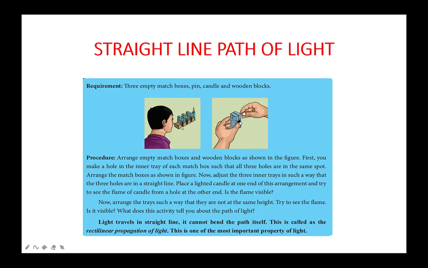This simple experiment proves that light travels in a straight line, or rectilinear propagation of the light. Light travels in a straight line. It can't bend its path itself. This is called rectilinear propagation of light. This is one of the most important properties. Because the light travels in a straight line, shadows are formed. It never bends around the objects. It always goes in a straight line, so that it produces the shadow.